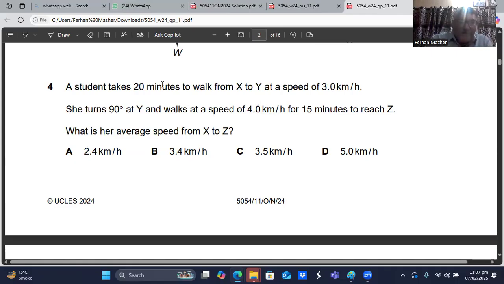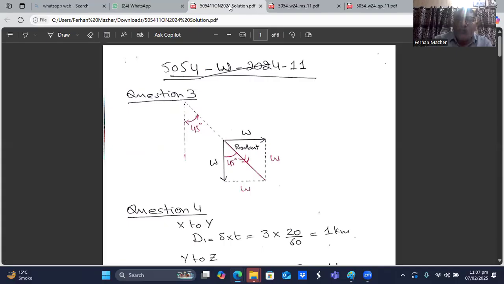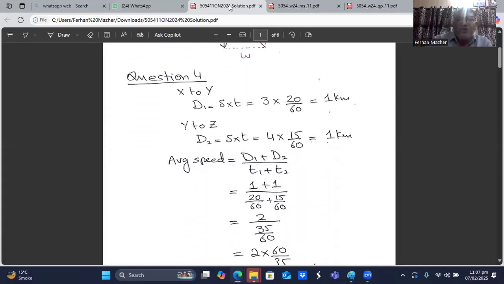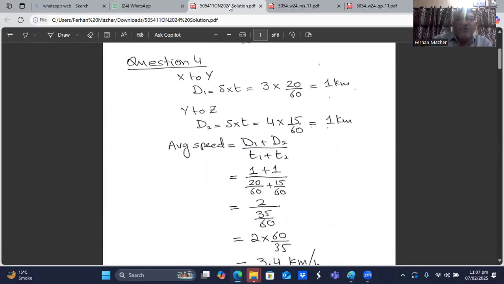The only problem is that this time is in minutes, the speed is in kilometer per hour, so that time can be converted into hours. Okay. So on your screen, when you are going from X to Y, the distance is speed multiplied time. The speed is 3, the time is 20 minutes, so divide the 20 with the 60 so that time can be converted into hours. So 3 multiplied 20 divided by 60, that is 1 kilometer. So X to Y, the distance is 1 kilometer.